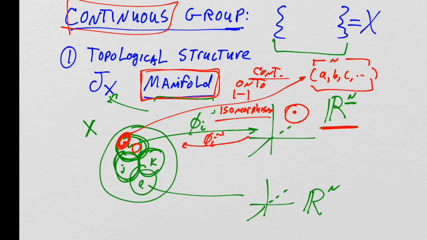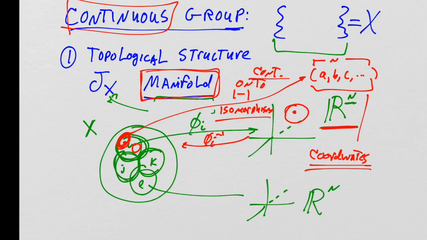And these real numbers here are called the coordinates. And what I'm now saying is that every point in this set can be given coordinates through some mapping from a region around that point, which is called a chart, into Rn.